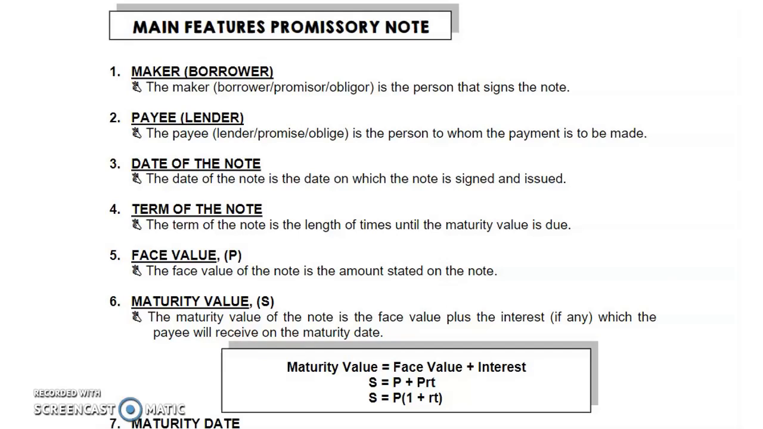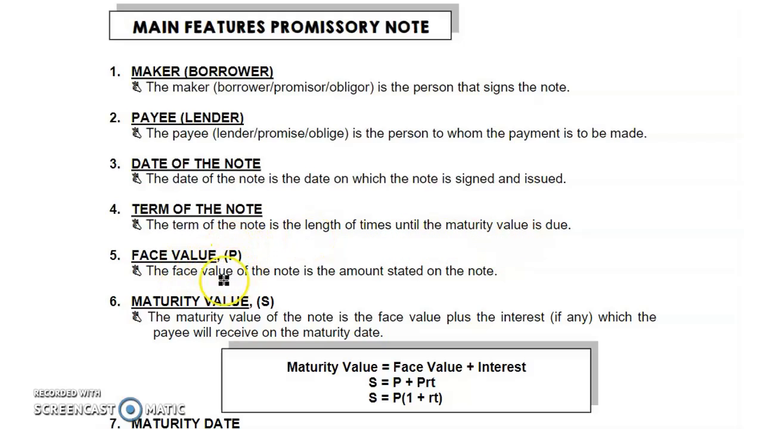These are the main features that I already explained before. The maker or borrower will make or sign the note. The maker or borrower, also called the promisor or obligor, is the person that signs the note. The payee or lender, also called the promisee or obligee, is the person who gives the money and to whom the payment is to be made. Then the date of note is when the note is signed and issued. Term of the note means the length of time until the maturity value is due.